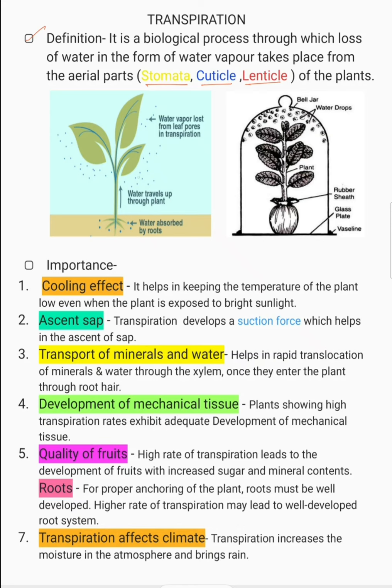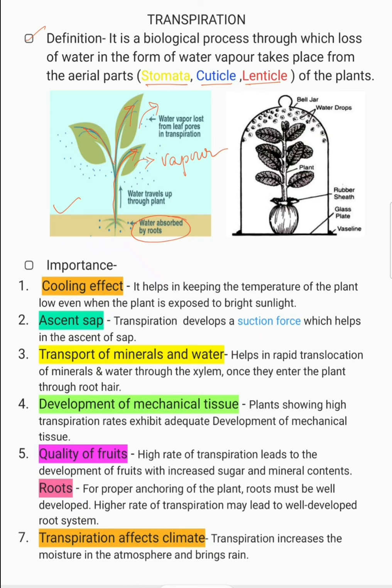So here in this diagram, you can see water is absorbed by the roots, travels up through the plant to the leaves, and from the leaves the water gets released as vapor. That, in brief, is transpiration. This definition is appropriate and you can use it wherever you want.